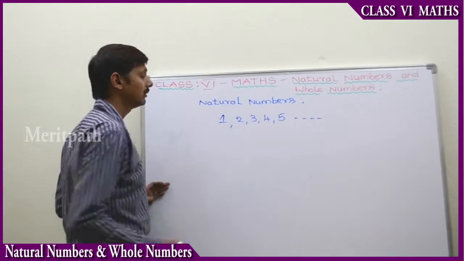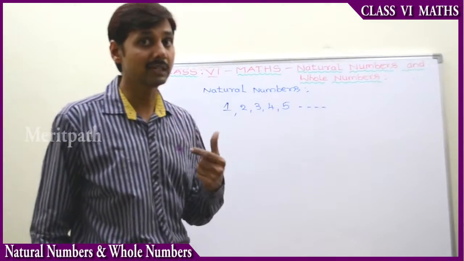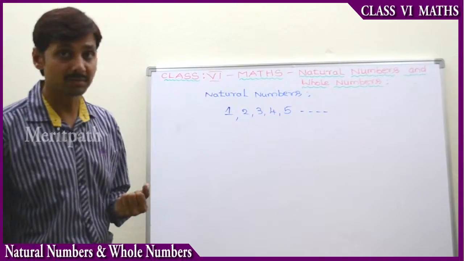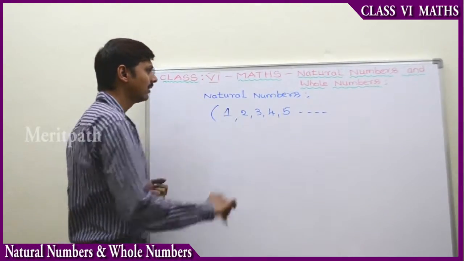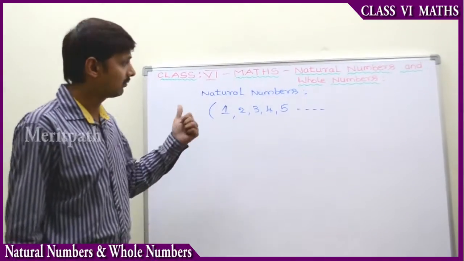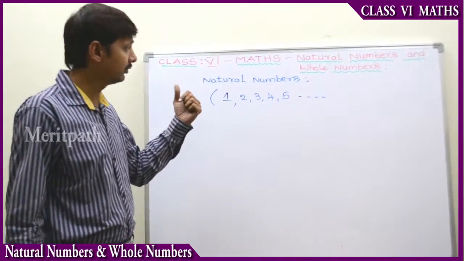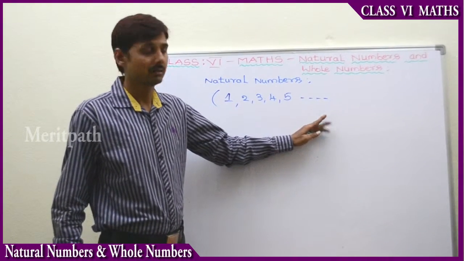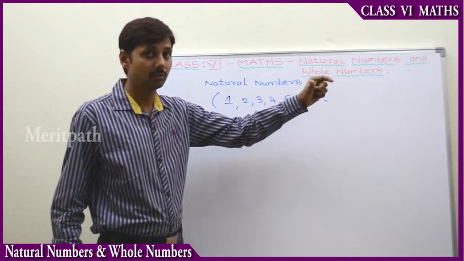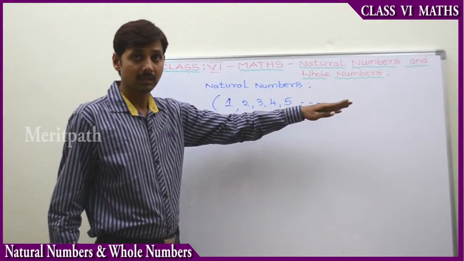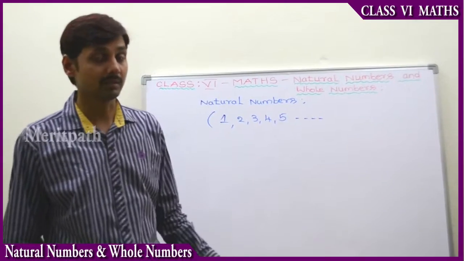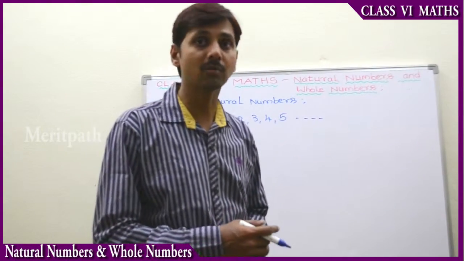So natural numbers are starting. We are starting the counting with 1. That's the reason these are natural numbers, and we know that we start counting from 1 and we'll continue the counting. Nothing is number, the digits or objects, but here the counting will not end at all till infinite. That is uncountable. We will not stop the counting.